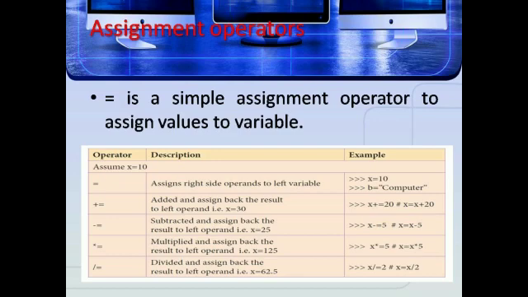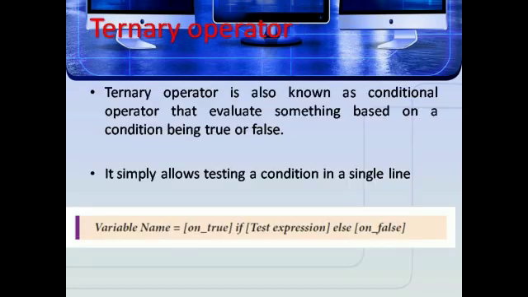You have to see the right side, the example. x plus equal to 20, that is x equal to x plus 20. Minus equal to subtracts and assigns back the result to the left operand, that is x is equal to 25. Example is x minus equal to 5, that is x is equal to x minus 5, like that.